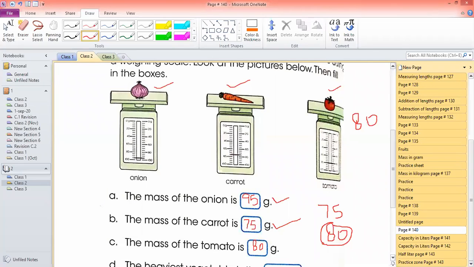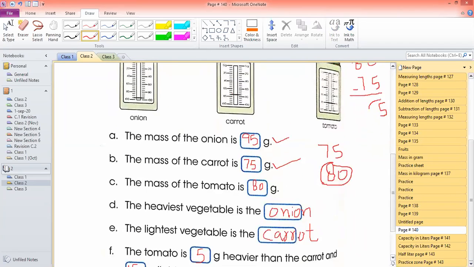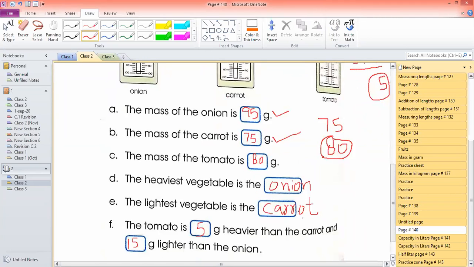You will write 80 and then you will minus 75. You cannot subtract 5 from 0. It will take 1 from this 8. It will become 7. 10 minus 5 equals 5, and 7 minus 7, 0. So the answer is 5 gram. Tomato is 5 gram heavier than carrot.